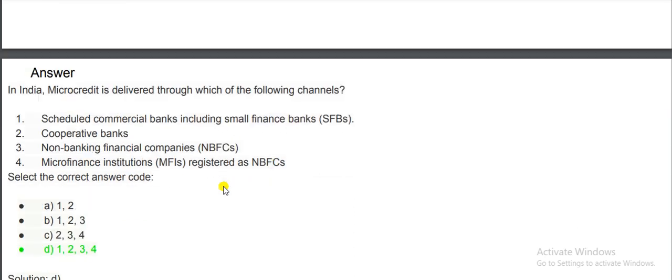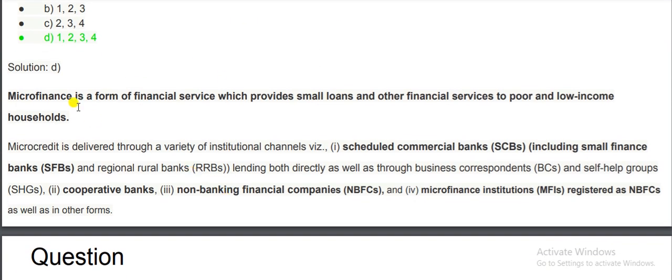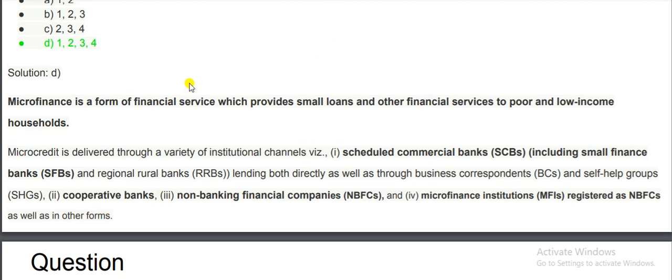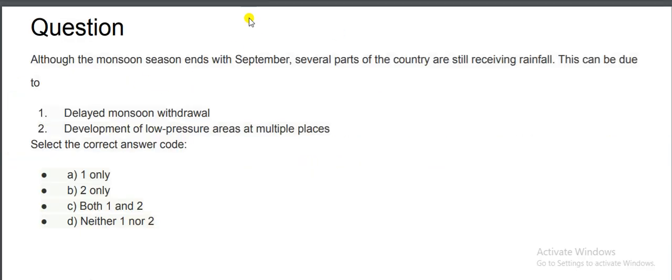Let's see the explanations. Microfinance is a form of financial service which provides small loans and other financial services to poor and low income households. Microcredit is delivered through a variety of institutional channels, with scheduled commercial banks including small finance banks and regional rural banks lending both directly as well as through business correspondents and self-help groups, cooperative banks, NBFCs, and microfinance institutions registered as NBFCs as well as in other forms. So the correct option will be D. All are correct. We'll move to the next question.